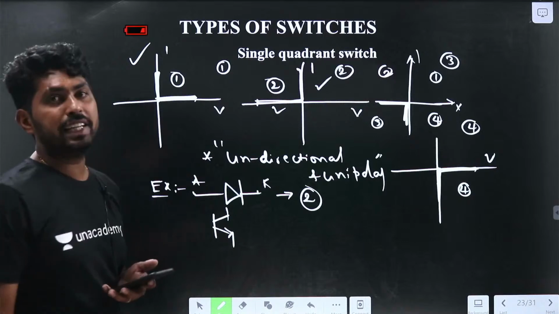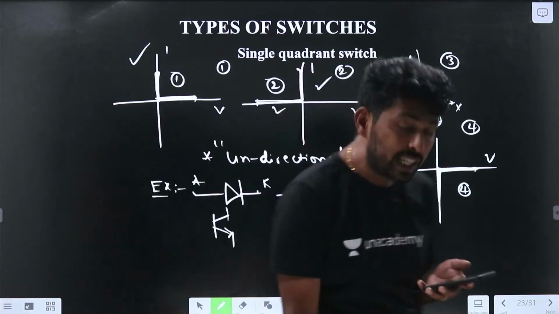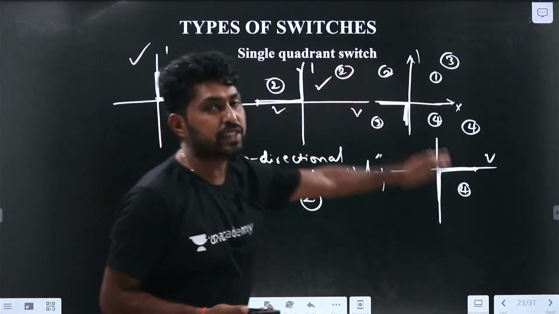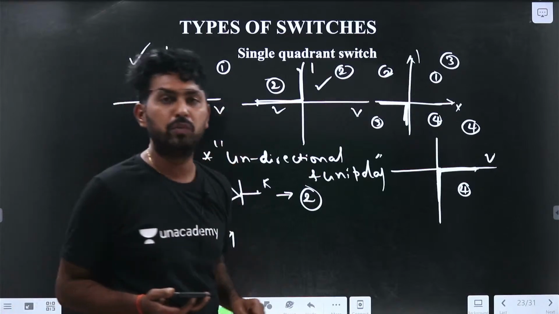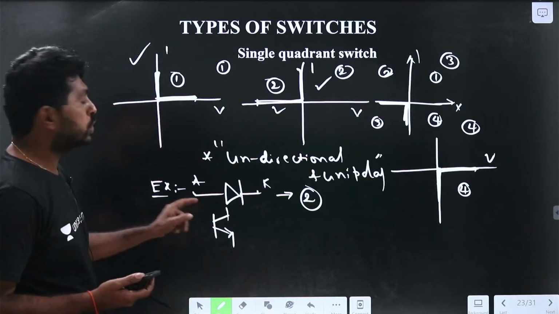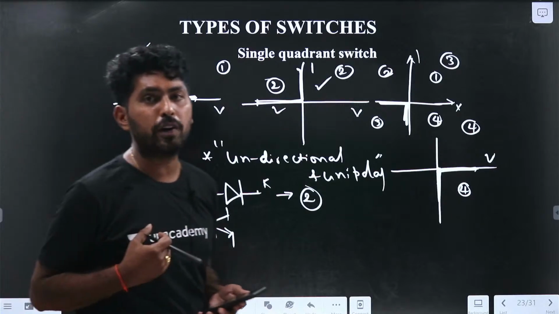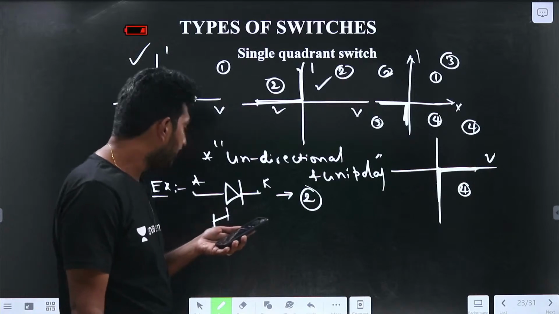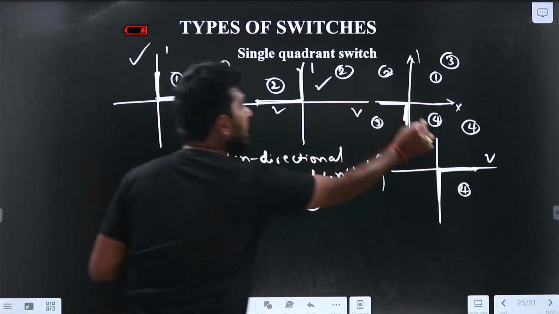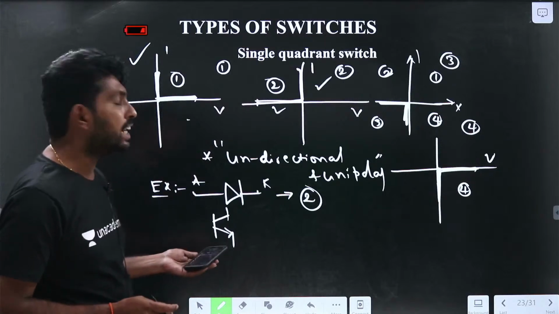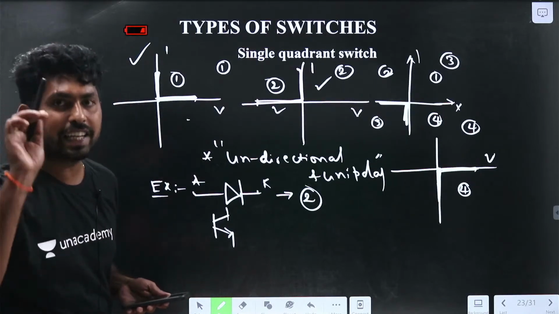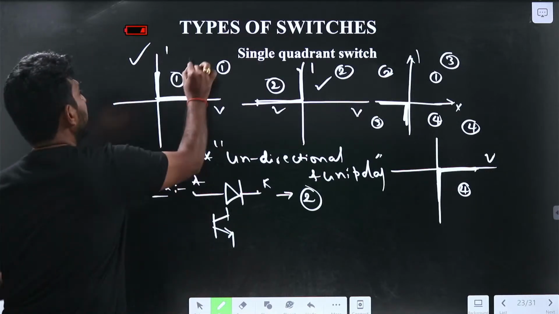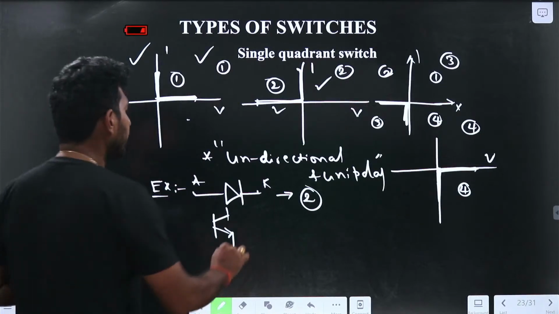Now let us see the transistor. Next device, let me take the transistor. So be interactive, guys. The transistor falls under which category? Here 4 categories, 4 different graphs are there. If you observe, the transistor can block the positive voltage, and it can allow the positive voltage. Both are positive, meaning it should operate in the first quadrant, so it will be 1.